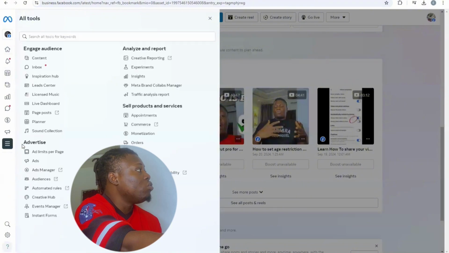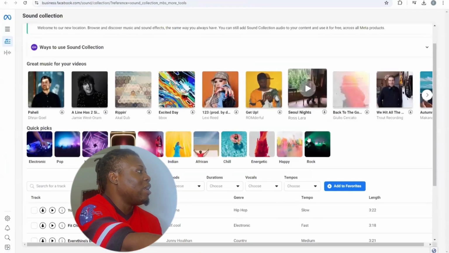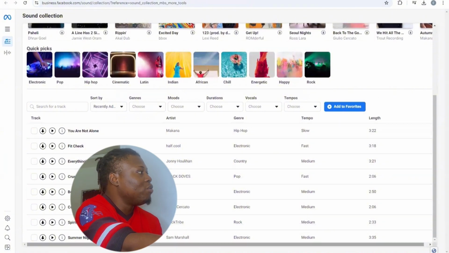Once you click on all tools, the next thing you need to do is look for the sound collection. You can see sound collection right here. You just need to tap on sound collection, right? Once you tap on sound collection, you see different sounds that you can actually use for your videos. It's just the same thing as the audio library on YouTube, so they provided these sounds for creators.